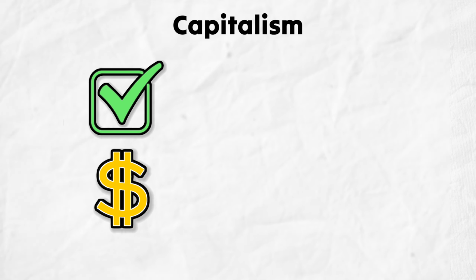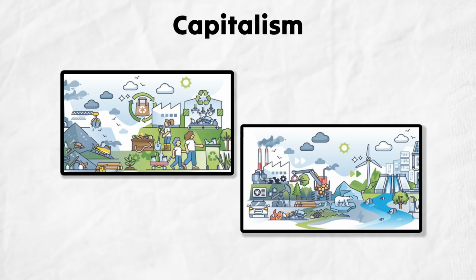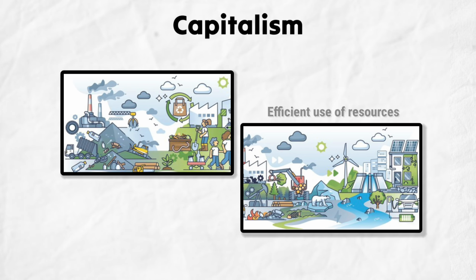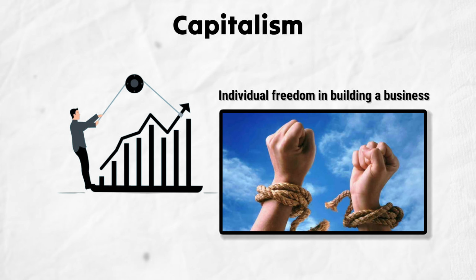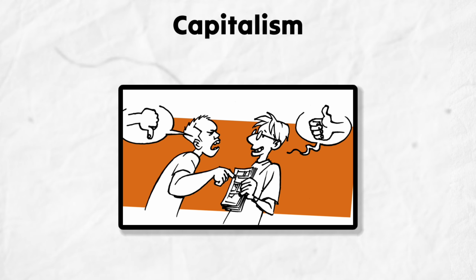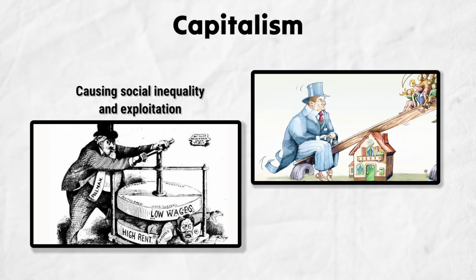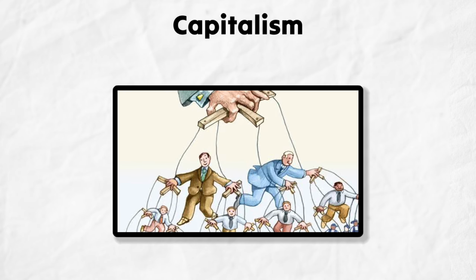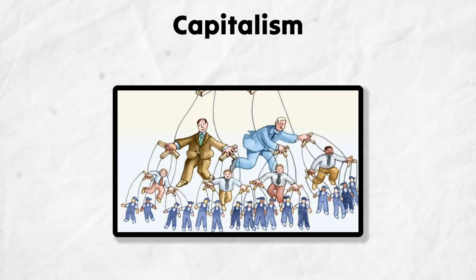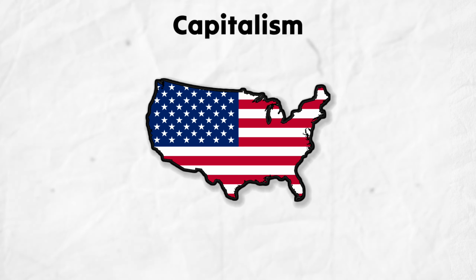The advantages of capitalism include increasing economic growth rapidly, efficient use of resources, and individual freedom in building a business. But the ideology of capitalism often draws criticism because it can cause social inequality and exploitation. Even so, this ideology remains the dominant system in many countries, one of which is the United States.